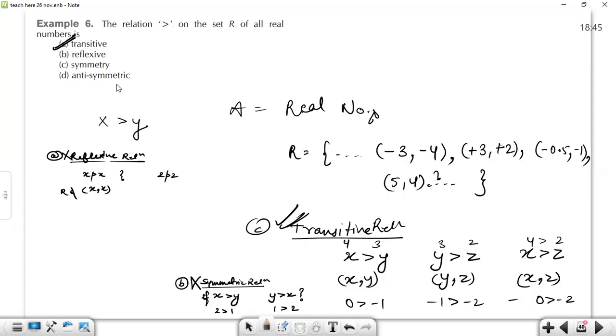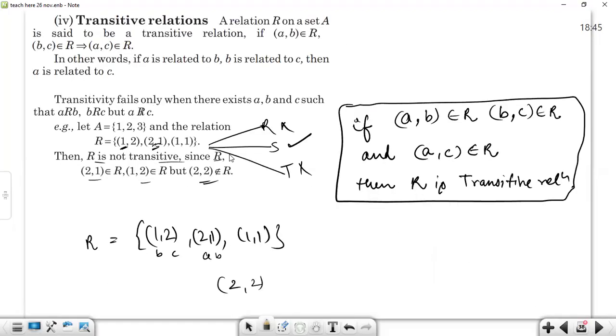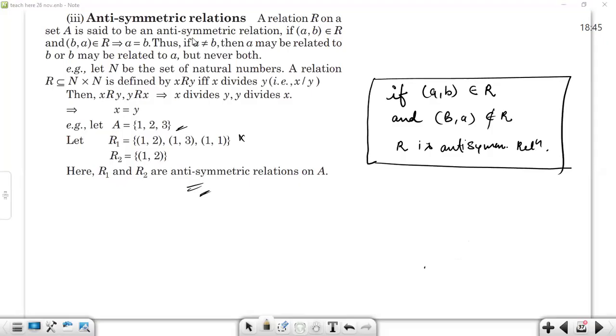Why not antisymmetric? Antisymmetric relations must have the same element in them. If we go back to the definition: a relation on a set A is said to be antisymmetric if (a, b) belongs to the relation and (b, a) belongs to the relation, then it means that a and b are equal. Thus if a and b are not equal, then a may be related to b, or b may be related to a, but not both.